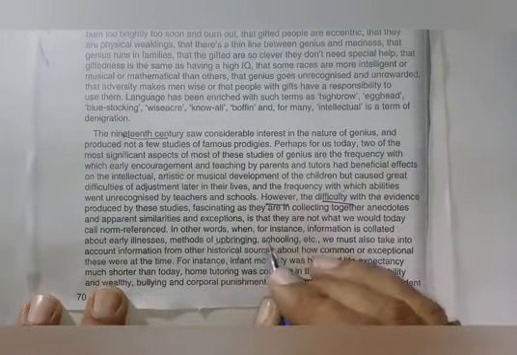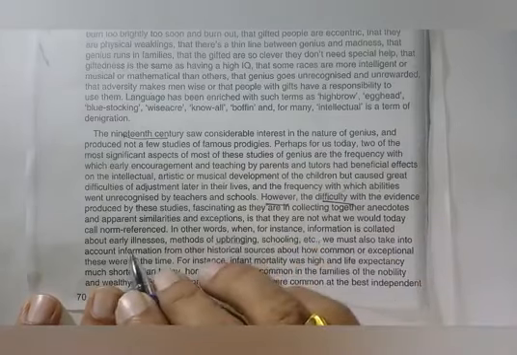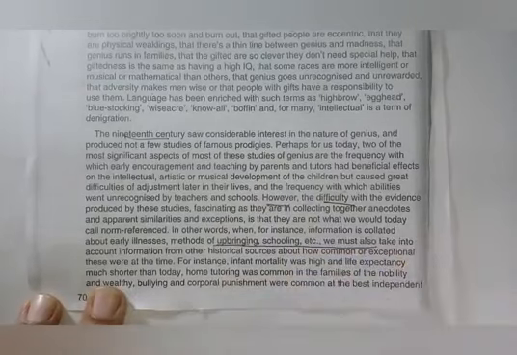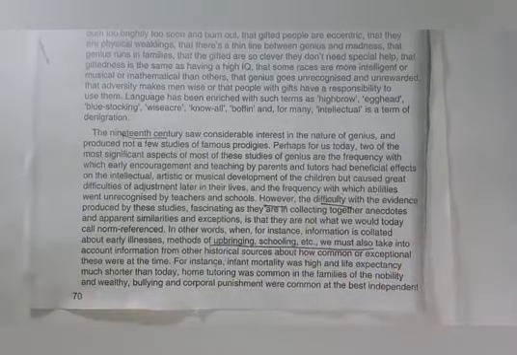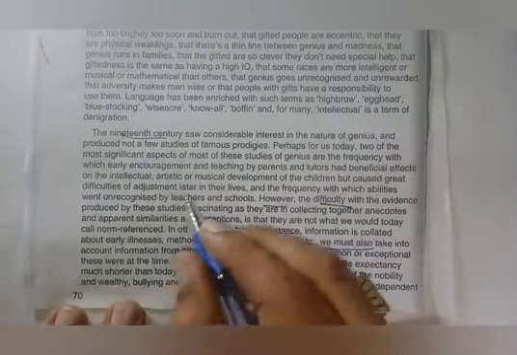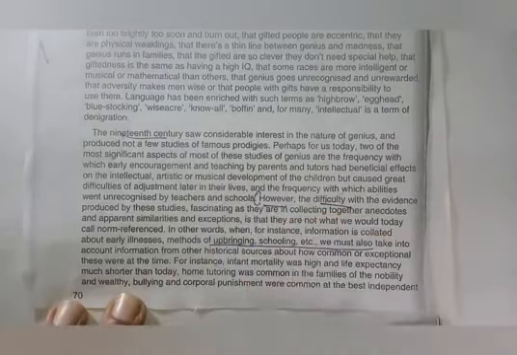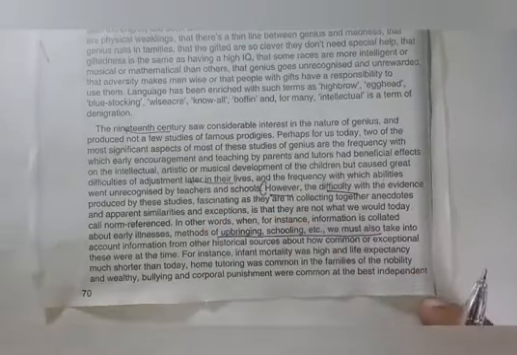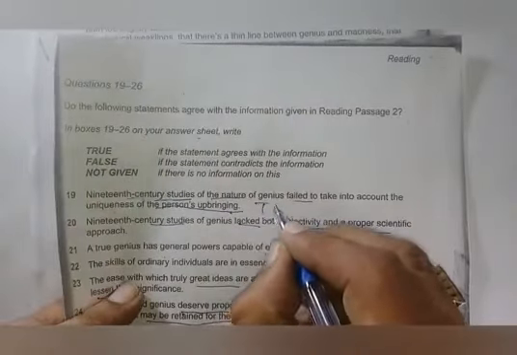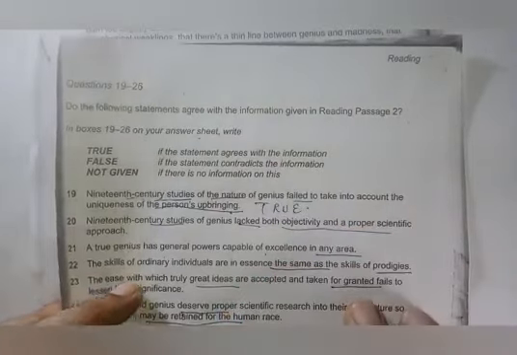In other words, when, for instance, information is collected, methods of upbringing, schooling, etc. So here upbringing is there from this line. So naturally what I will do first, then I will discuss the things. So answer goes to the true.